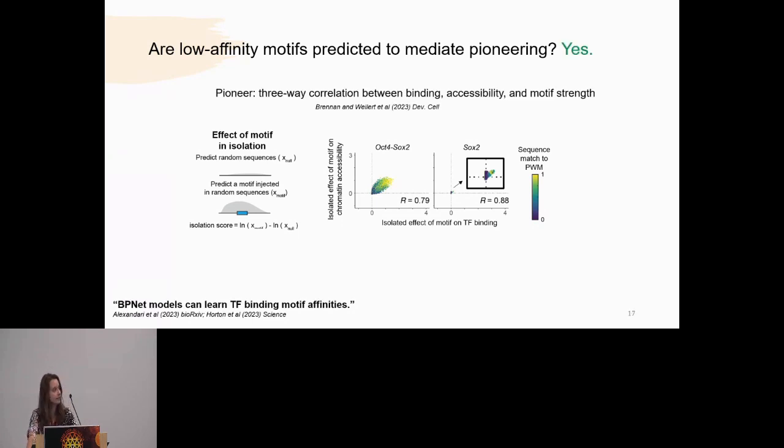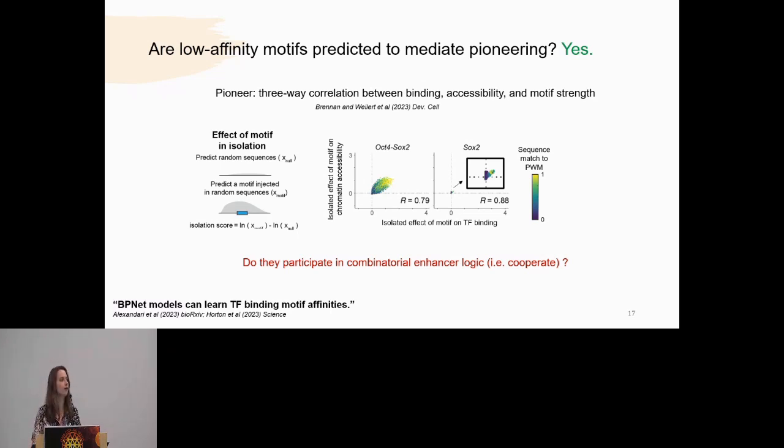Here, we immediately see for both the OCT-SOX and SOX2 motifs that there's a nice three-way correlation between binding, accessibility, and motif strength, which matches our previously published expectations of what would be a pioneer. So at least in silico, they seem to be acting as pioneers, albeit weaker pioneers, which would be our expectation. So the next question would be, do they participate in combinatorial enhancer logic?